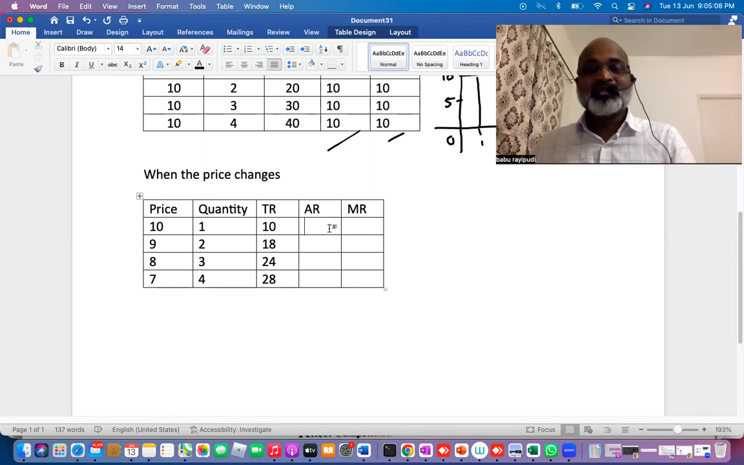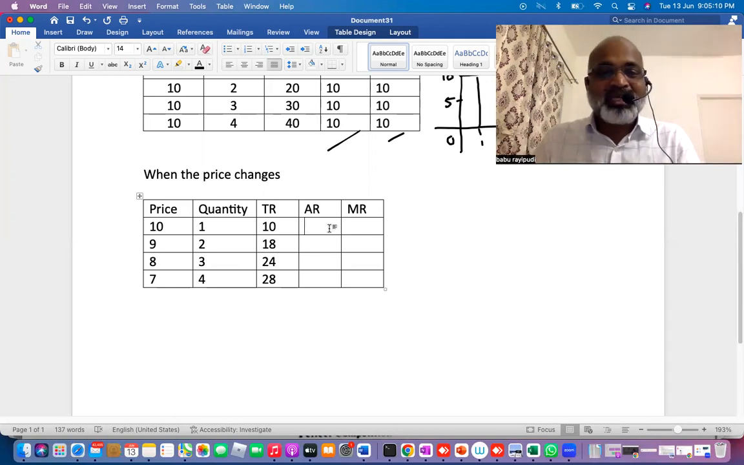If you are still not convinced, you can think of 10 by 1, 10; 18 by 2, 9; 24 by 3, 8; then 28 by 4, 7. So price and average revenue are the same. Now let us see what about the marginal revenue.